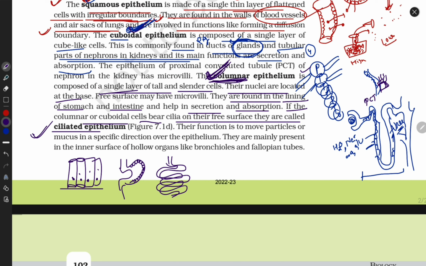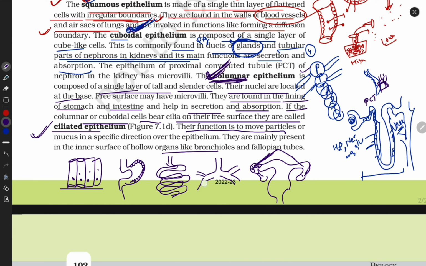What is the function of ciliated epithelium? Their function is to move particles. Where are they present? I'm giving you one example: the fallopian tubes, which are made of ciliated epithelium. There are also organs like bronchioles. The trachea divides into bronchi, and bronchi divide further into bronchioles. Bronchioles also bear ciliated epithelium, and so do the fallopian tubes in females.